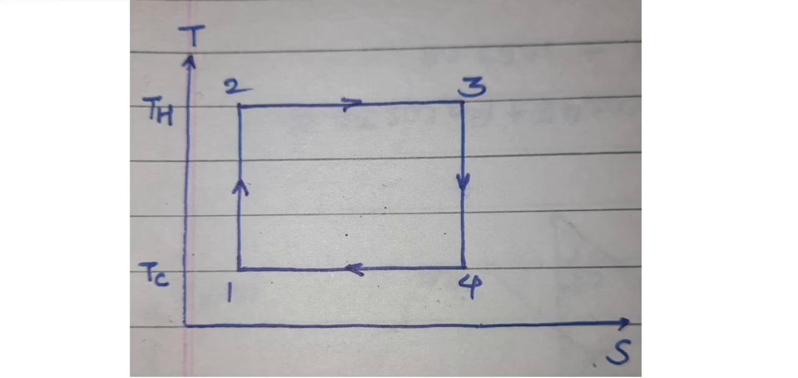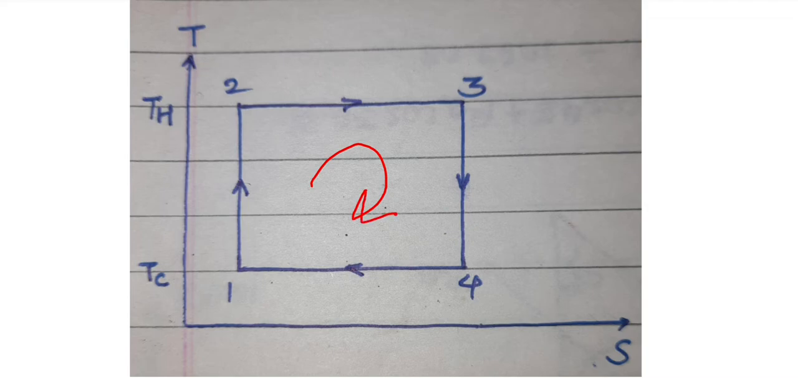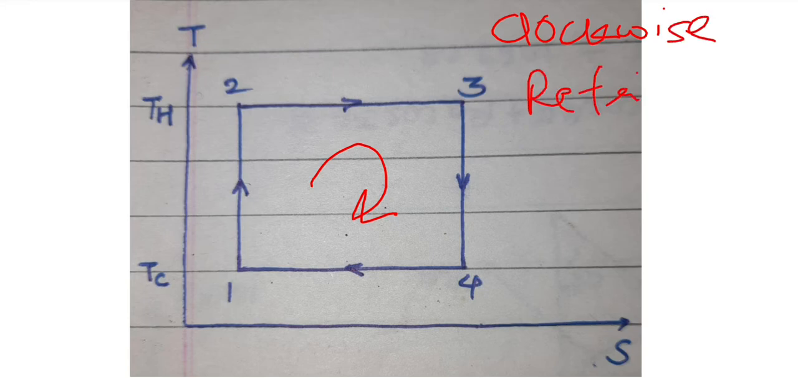This is the graph for the Carnot cycle, a plot of entropy versus temperature. This is the temperature axis. This is the highest temperature. This is the coldest temperature. It is clockwise in nature. All the power producing cycles are clockwise. And for heat pumps, the cycles are anti-clockwise.